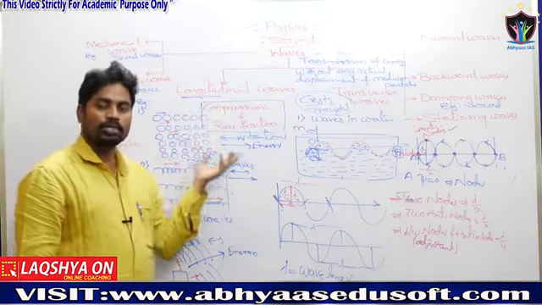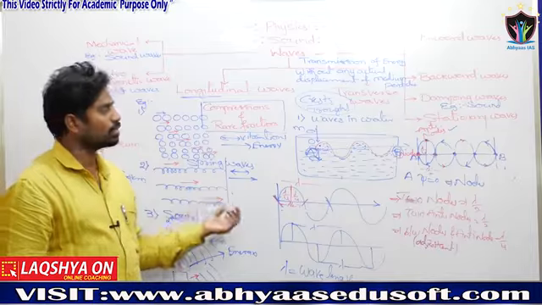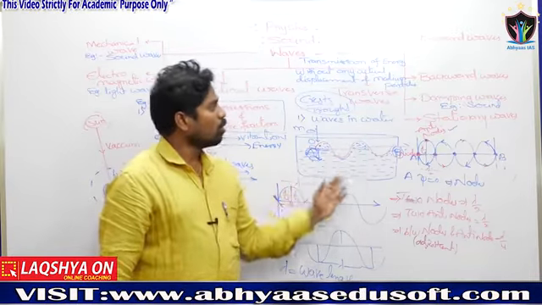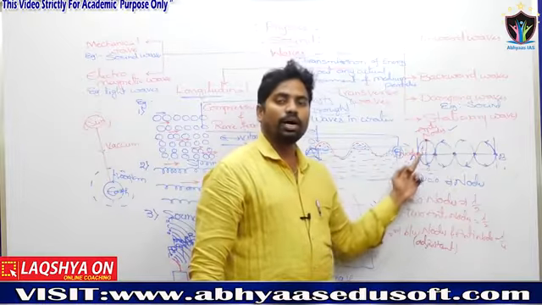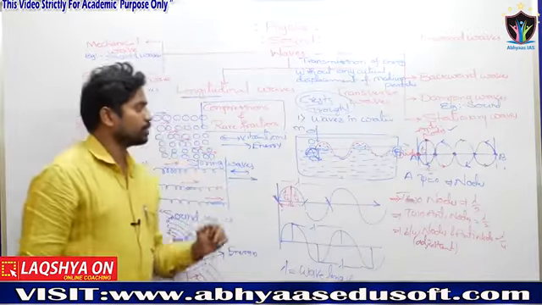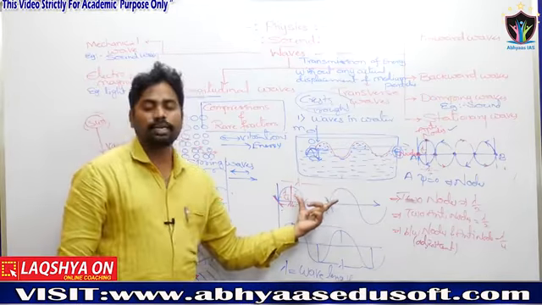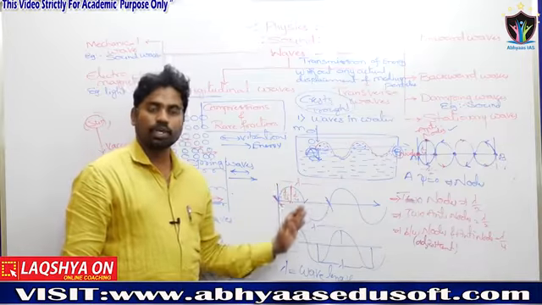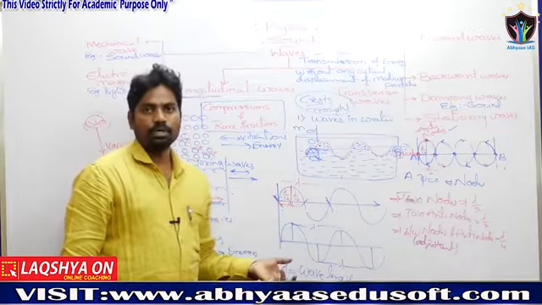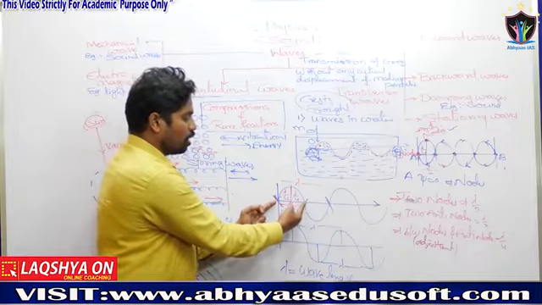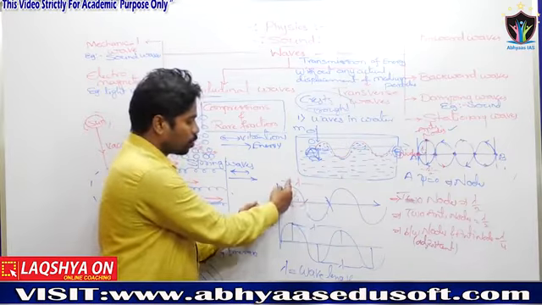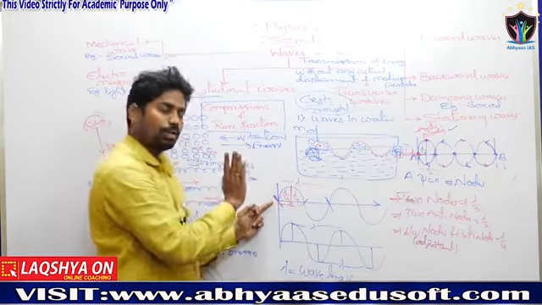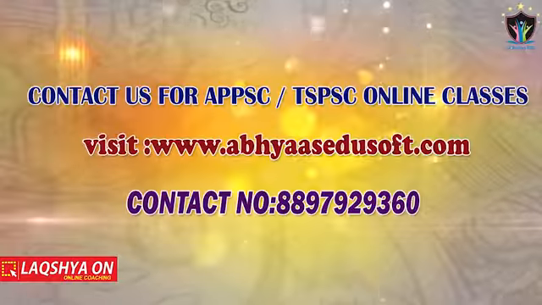The longitudinal waves pass in the form of compressions and rarefactions. What about the transverse waves? Crest and trough. What about the stationary waves? Nodes and antinodes. The distance between adjacent crests is lambda, between adjacent troughs is lambda, and a crest plus a trough adjacent to each other is lambda. The distance for only one crest is lambda by 2. From here to here, lambda by 4 plus lambda by 4 is lambda by 2, lambda by 2 plus lambda by 2 is lambda, in that method.